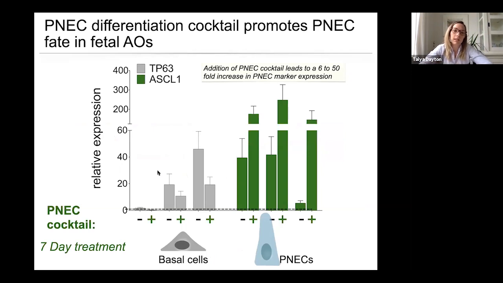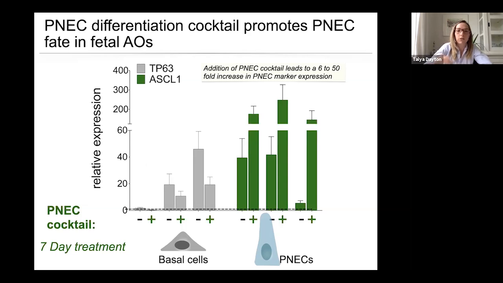And so what you can see here is that if we look again at three different fetal airway organoid lines, we're looking at a basal cell marker, TP63 this time, and then a PNEC marker. What we can see is that when I add my PNEC cocktail, we see some changes in the expression of the basal marker, but we see very dramatic increases in the expression of our PNEC marker ASCL1, suggesting that we really are increasing the number of PNECs found in these organoids.